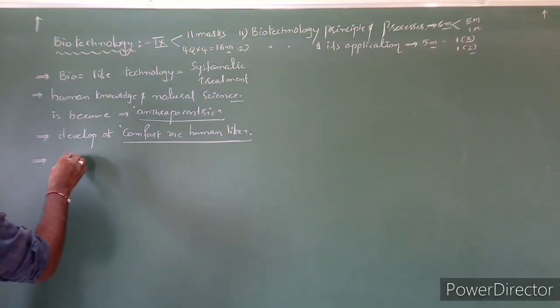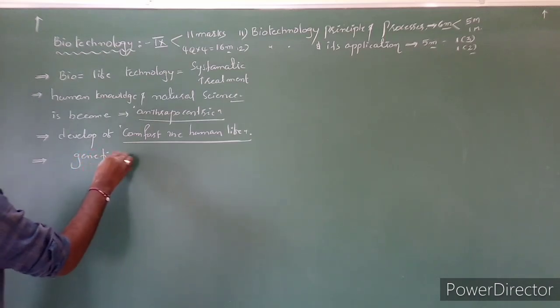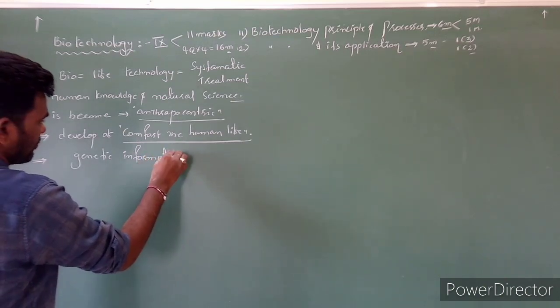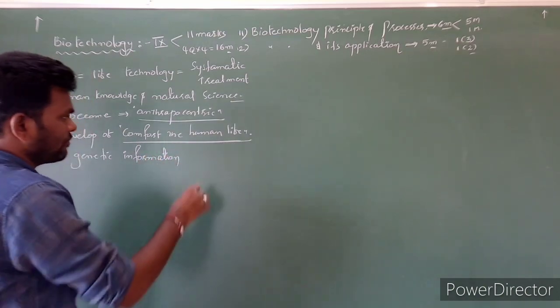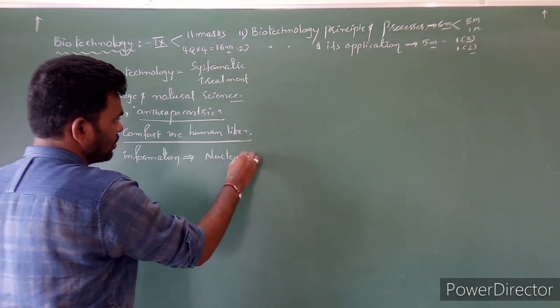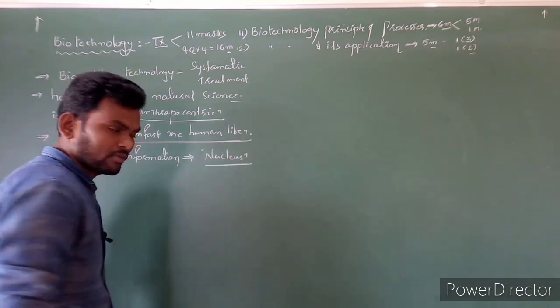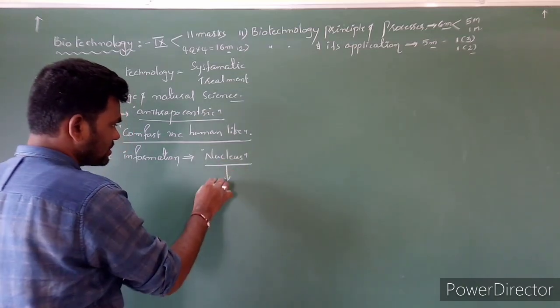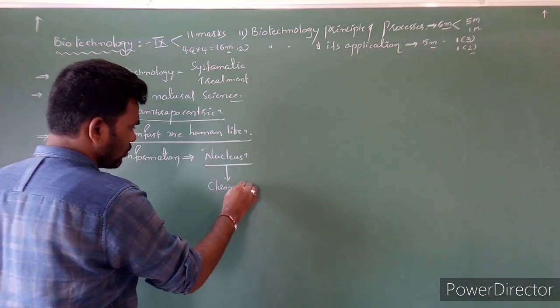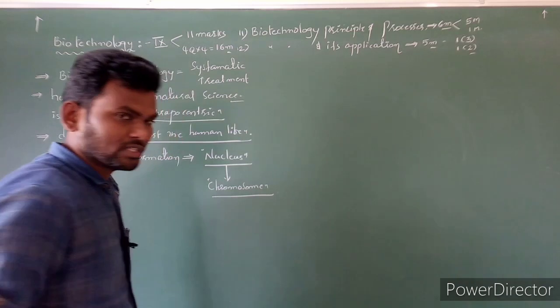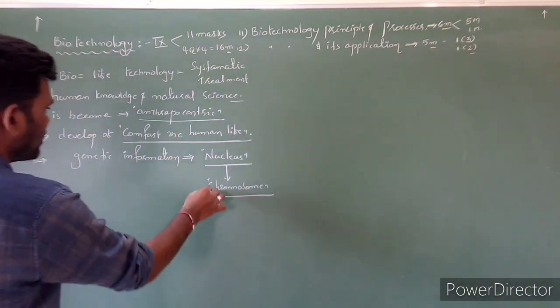Let's see some basic information regarding chromosomes and genes. Each and every cell contains genetic information. Genetic information, where is it present? Within the nucleus. So this genetic information is within the nucleus, in the form of chromosomes.